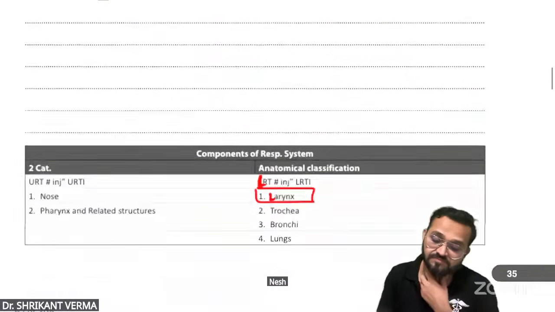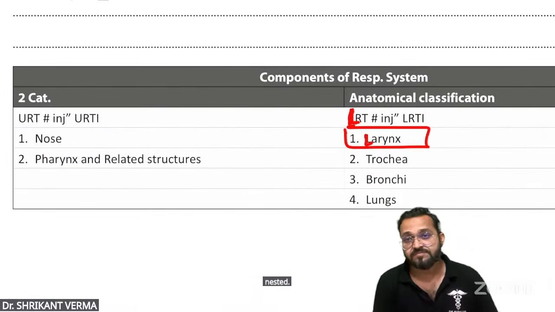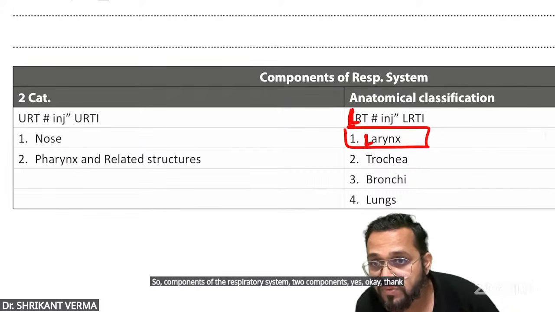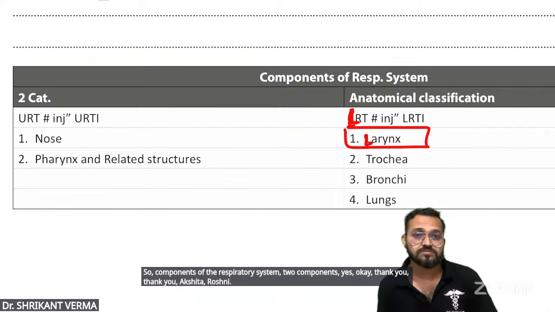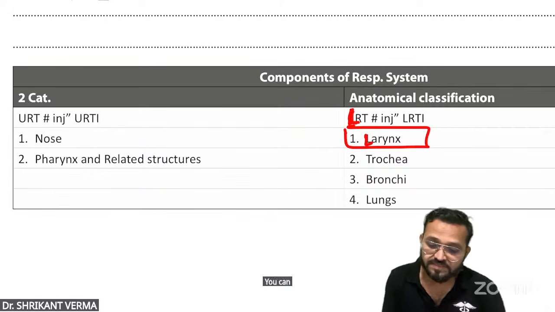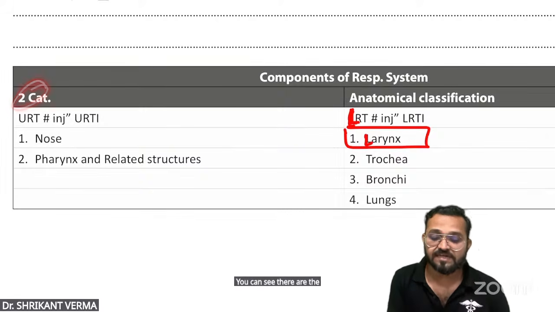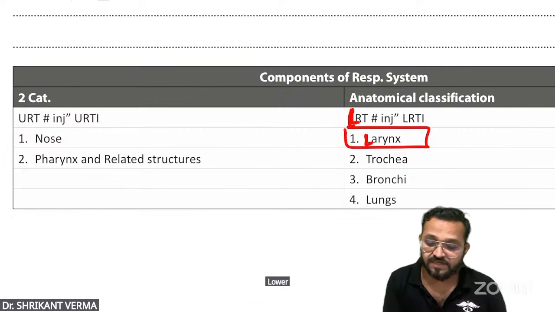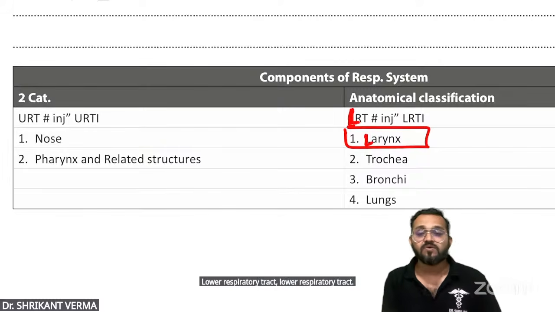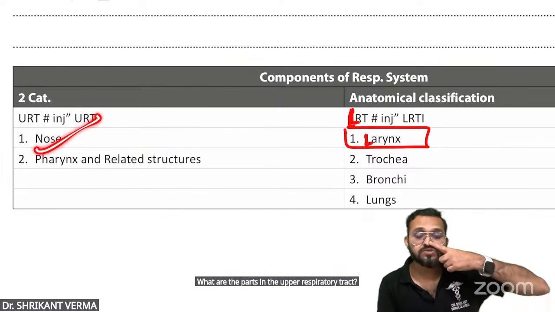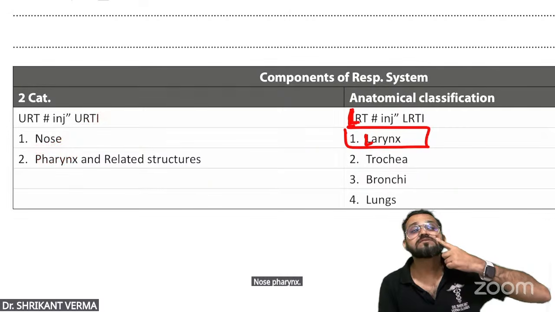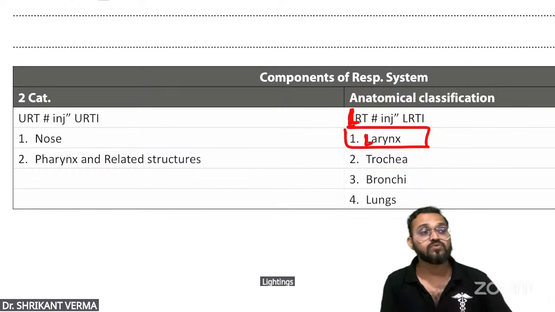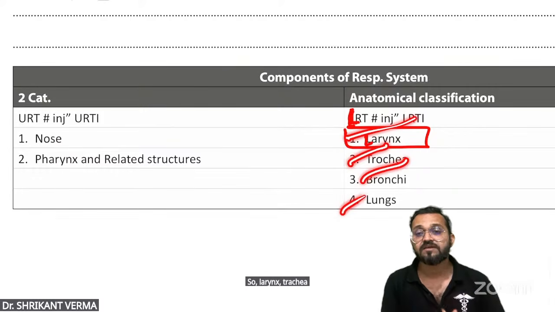Next. Sir, components of the respiratory system. Two components. Sir, you can see there are two categories: upper respiratory tract and lower respiratory tract. What are the parts in the upper respiratory tract? Nose, pharynx. And the lower respiratory tract? Larynx and below. So larynx, trachea, bronchi, lungs.